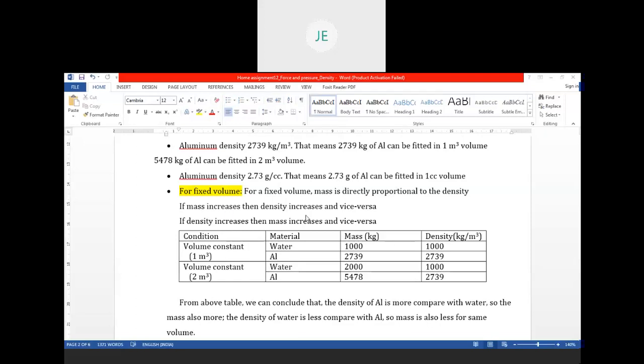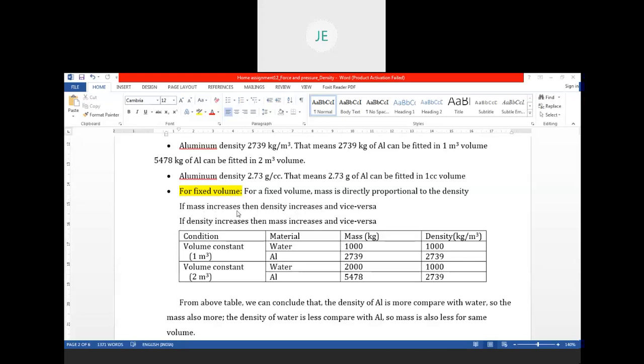Let us try to understand the relation between volume, mass and density. For a fixed volume, mass is directly proportional to the density. That means if mass increases, then density increases for a fixed value and vice versa.